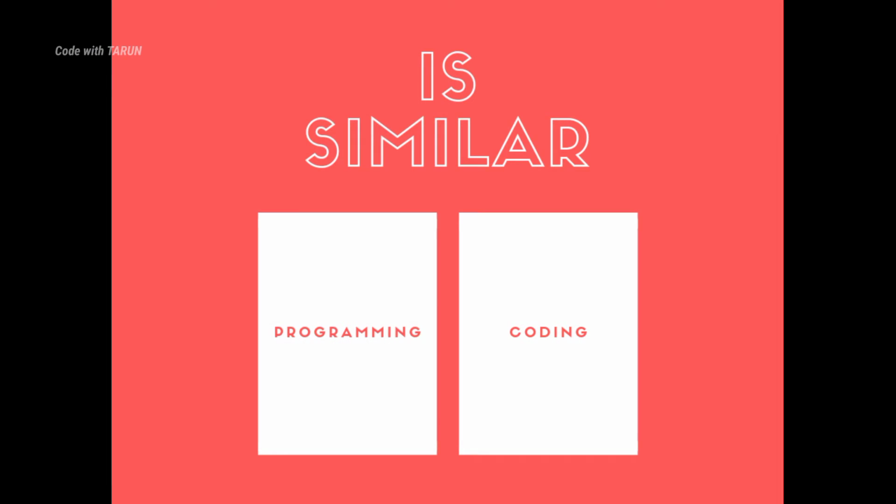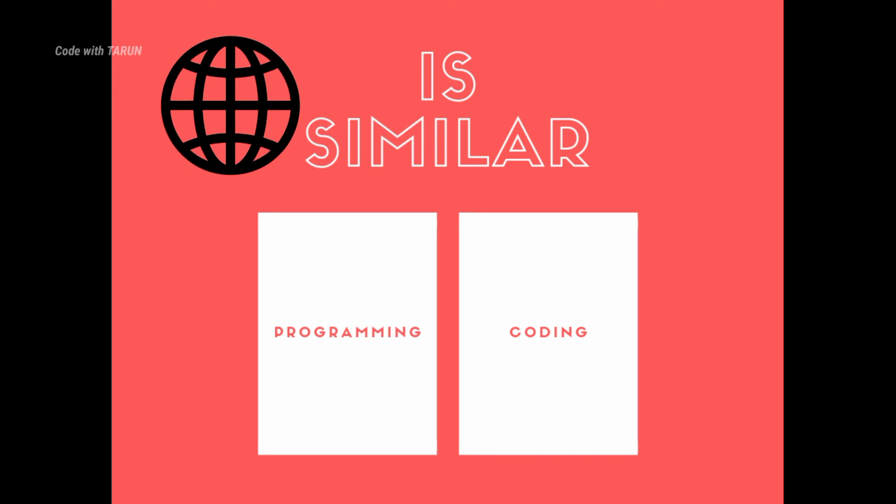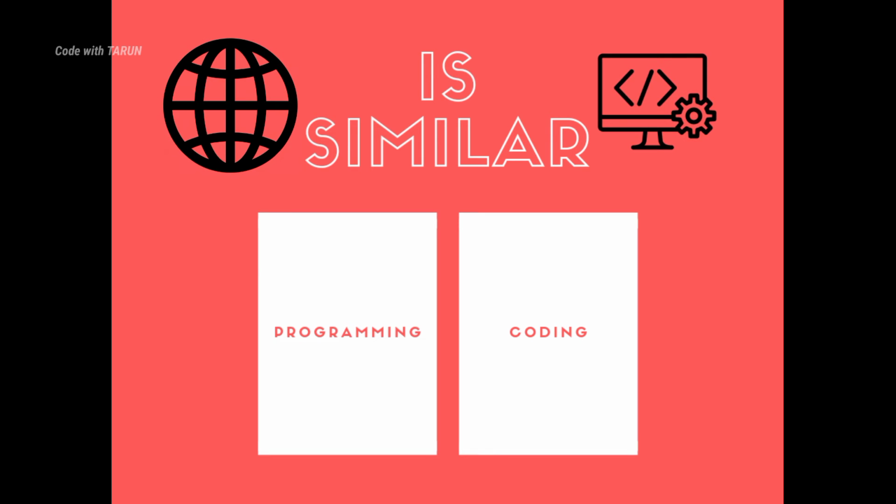Programming and coding are similar. First, what is programming? Programming is the process of creating a set of instructions to tell a computer to perform the given instruction. Programming can be done in a variety of programming languages such as JavaScript, Python, and C++, and programming languages are often used to build websites, software, and data.